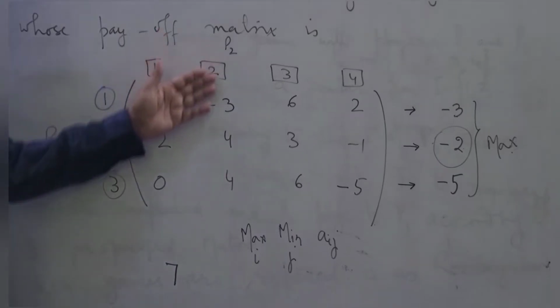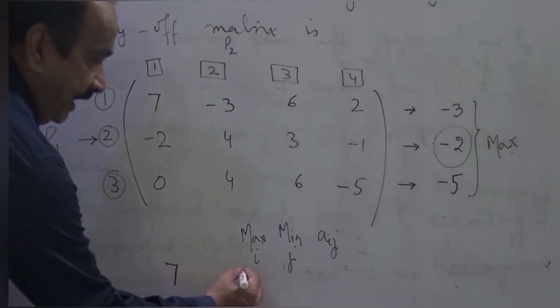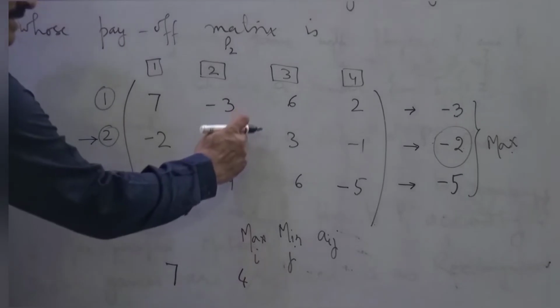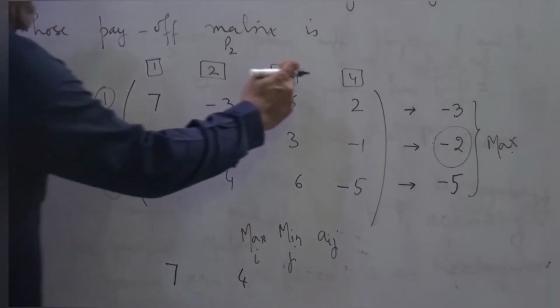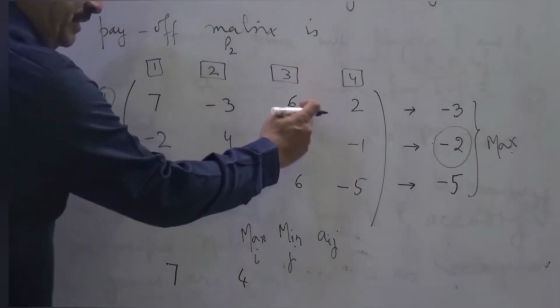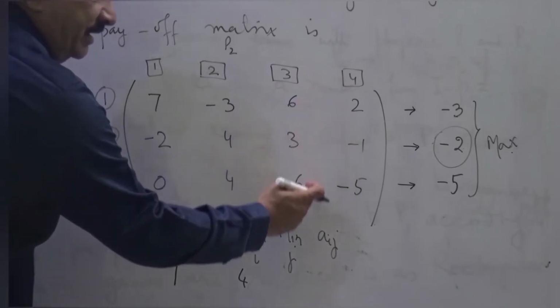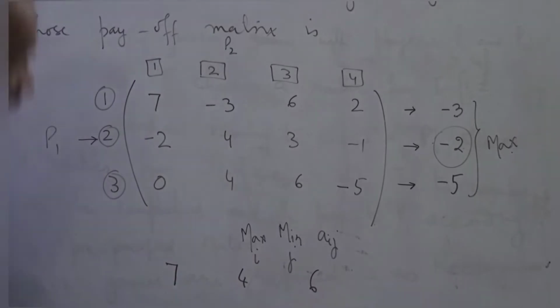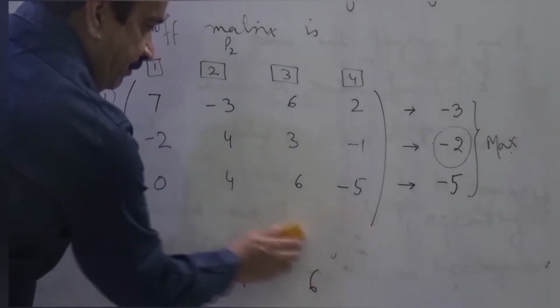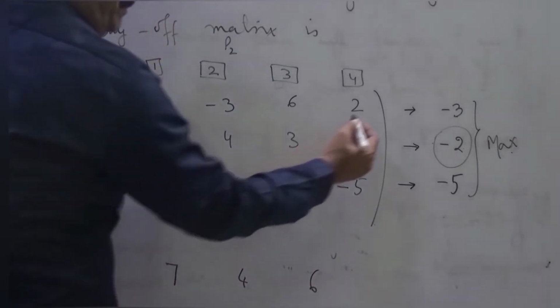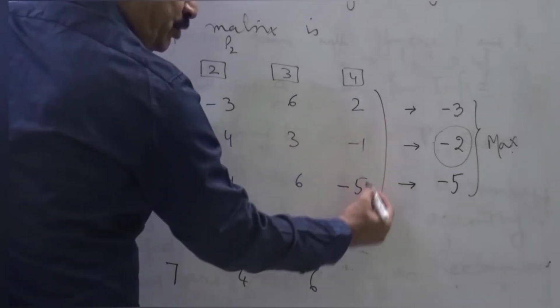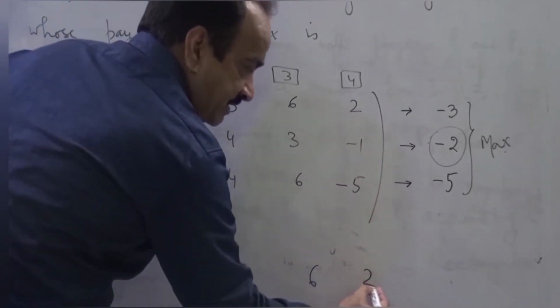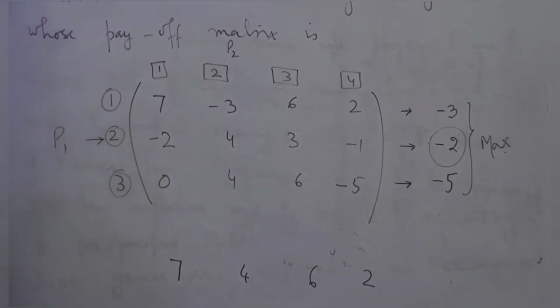Similarly, if P2 plays number 2, then he has to pay at most the maximum of all these, that is 4 units. And if P2 plays number 3, then he has to pay either 6 or 3 or 6, so at most it comes out to be 6 units. And likewise, if he plays number 4, then he has to pay 2 units, minus 1 unit or minus 5 units. That means at the most he has to pay 2 units.